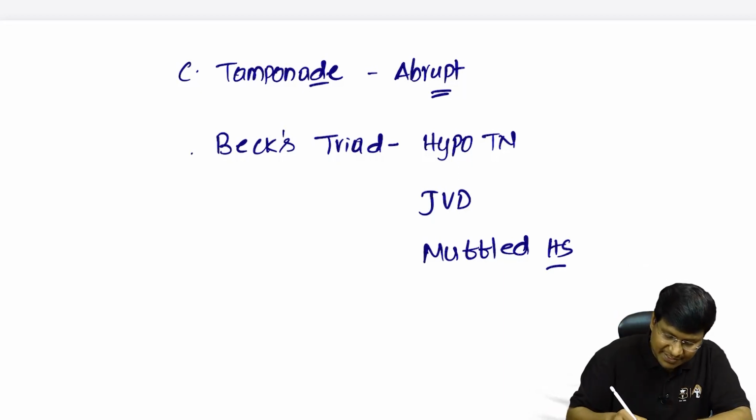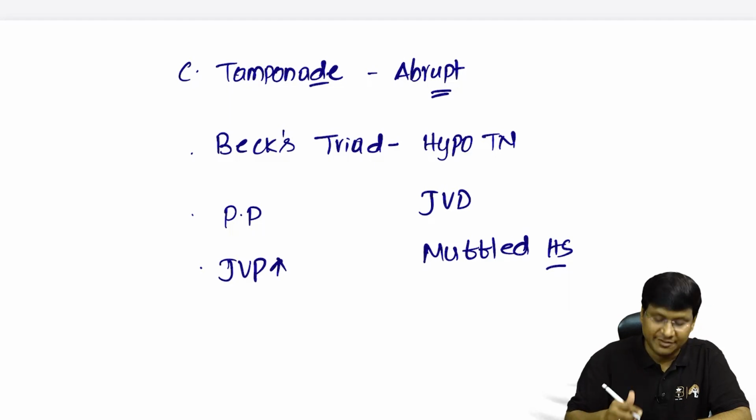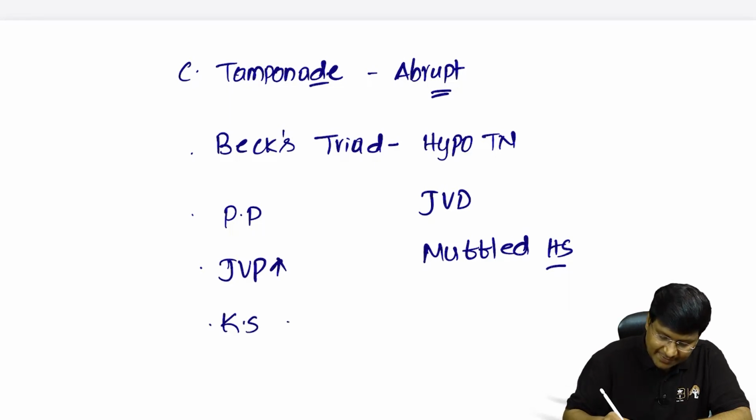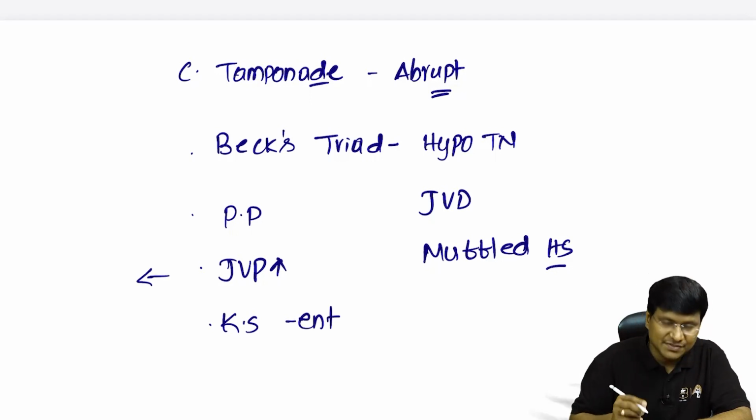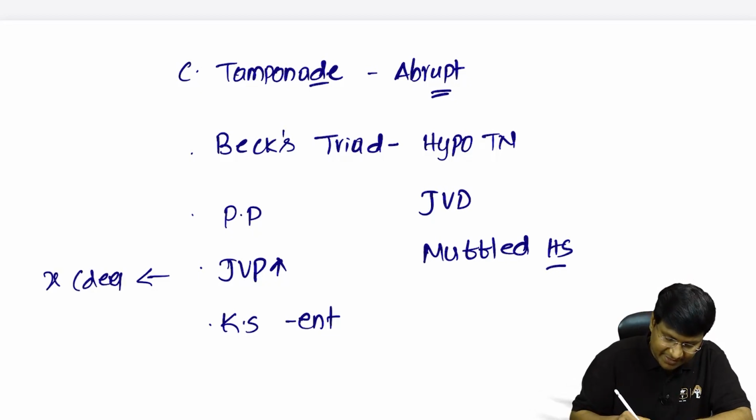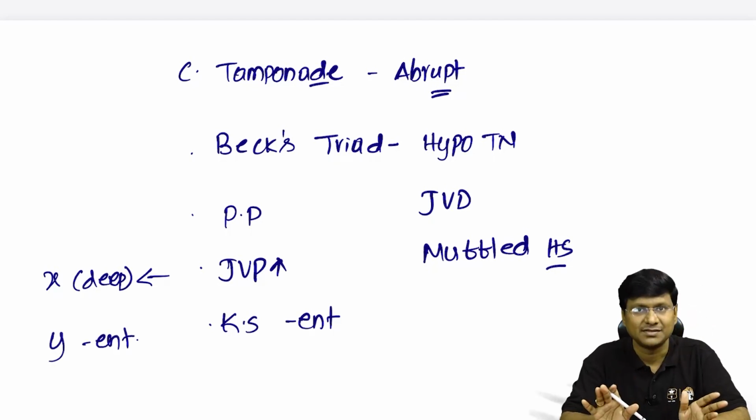And in patients with Beck's triad, in cardiac tamponade, already we have discussed, it is the pulsus paradoxus. And please remember, the JVP will be elevated, and with the elevated JVP, the Kussmaul sign will be absent. And the abnormal waves in patients with cardiac tamponade: you will have a deep X wave, whereas the Y wave is absent.